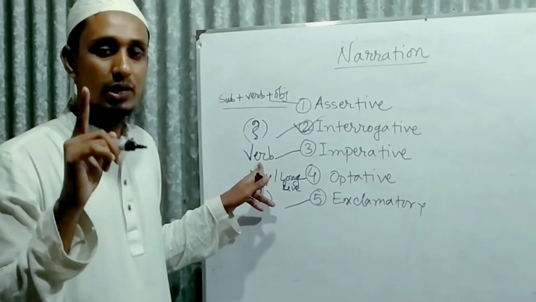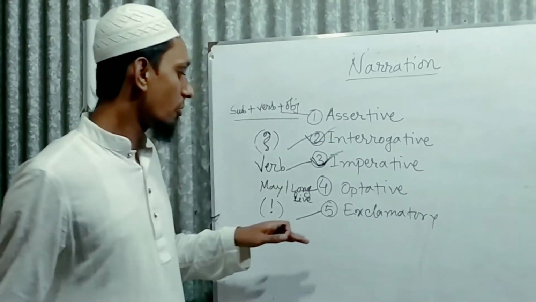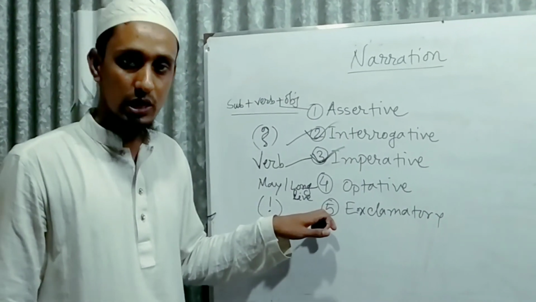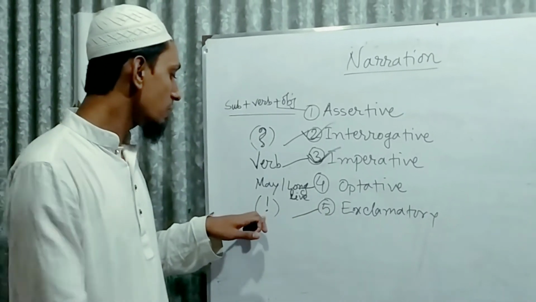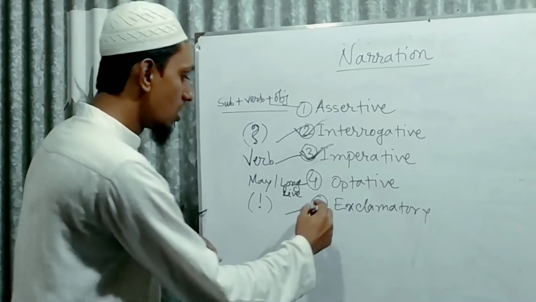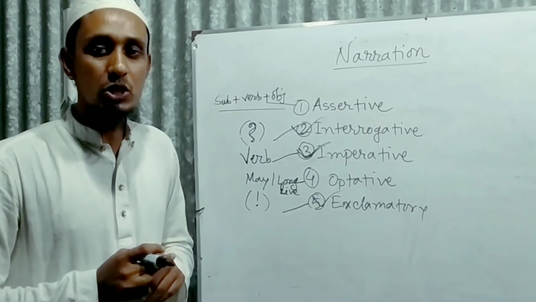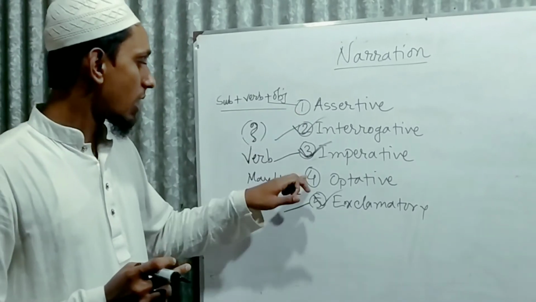You can call it imperative sentence. Okay, imperative sentence is complete. Now you can come to the exclamatory sentence. If you find exclamation mark at the end of the sentence, you can call it exclamatory sentence. So these 3 already have done. Only 2 are remaining. What are the 2? One is assertive and one is optative.